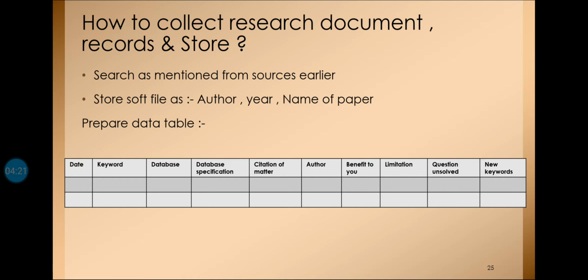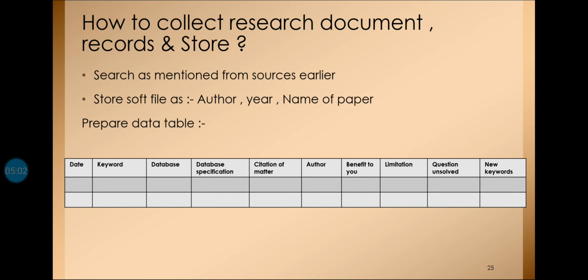The questions which remain unsolved, which you didn't get from that particular work, are called the question unsolved section. And then the new keywords, meaning the things you have gained from the paper, what is new for you, and what further you need to find out so that it can fill the gap between the work done by others and what you want to do. So this is a very systematic way in which the research literature gap analysis is done.